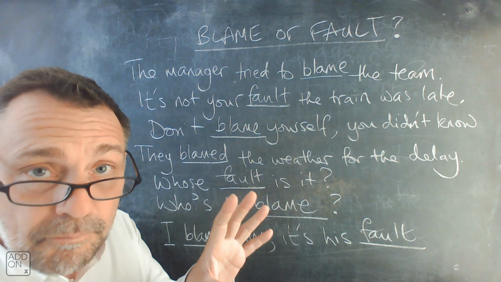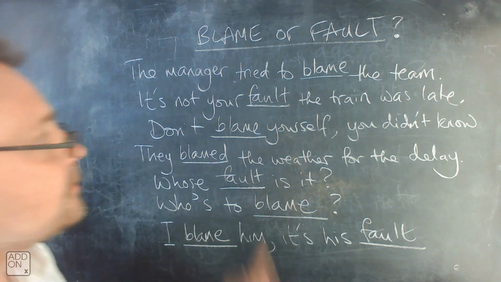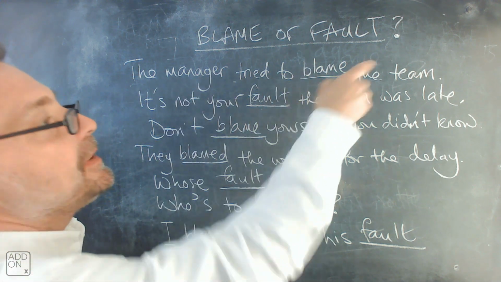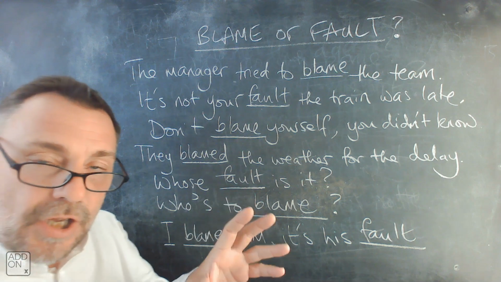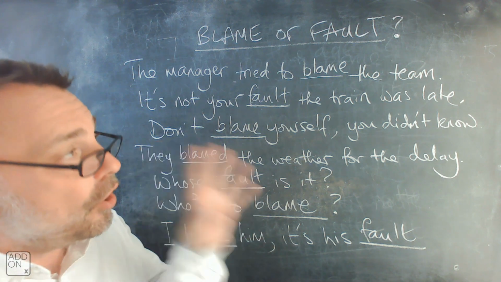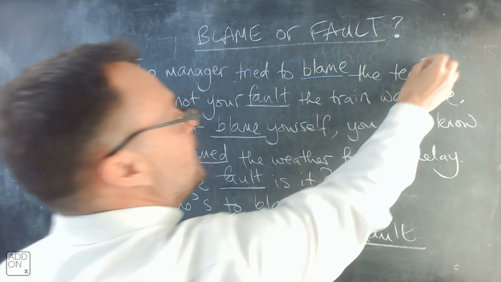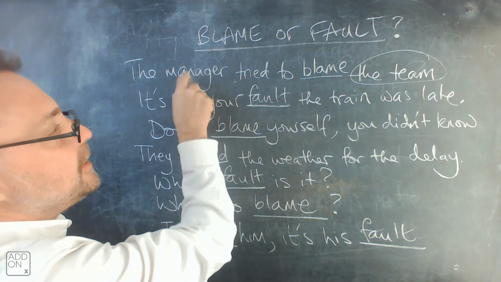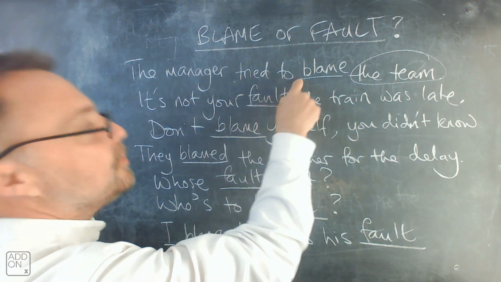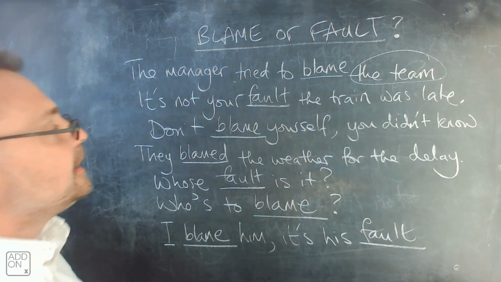First, blame is a verb, to blame. So the manager tried to blame the team. It is a verb that also needs an object pronoun. So you can see blame something, blame the team. The manager, the subject, tried to blame the team.